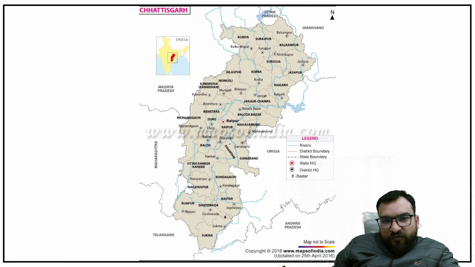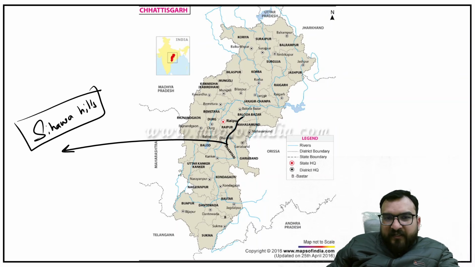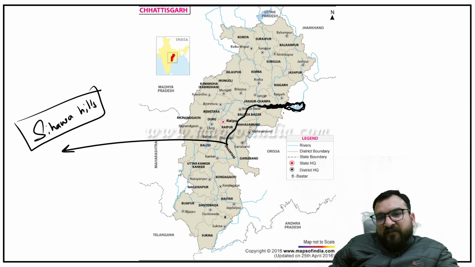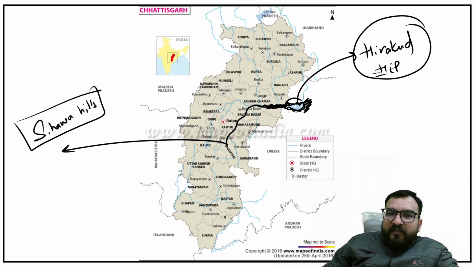So in Dhamtari district you will be finding one hills, that is Sihawa hills. And from these hills the Mahanadi will be emerging and will be going inside this Odisha state, right guys? So it will be flowing through the city over here as well, Raipur, right? And will be flowing like this and will be entering from the north side. But when it is going over here, you will be finding a reservoir, and when a reservoir is there, then somebody must have created a dam over here. So one important dam which you will be finding over here is the Hirakud hydroelectric project, guys. An important dam which is present in this Odisha state, right?